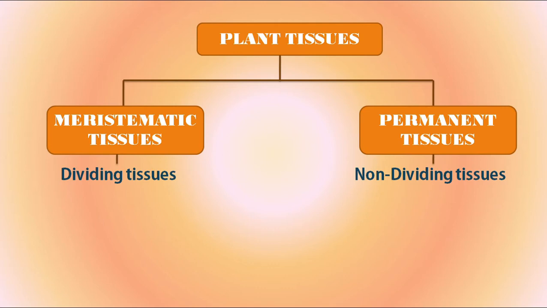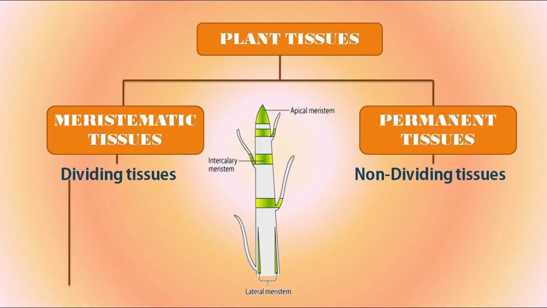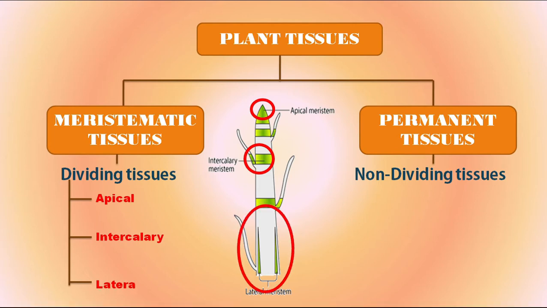While meristematic tissues are found only at the growing regions of a plant, the permanent tissues make up the bulk of the plant body. So, on the basis of location, meristematic tissues are classified as apical, which is present at the root and shoot apex; intercalary, which is present at the base of nodes, internodes of stem and petioles of leaves; and the third is lateral meristem, which is present on the lateral side of the stem and root of a plant. But what about permanent tissues?